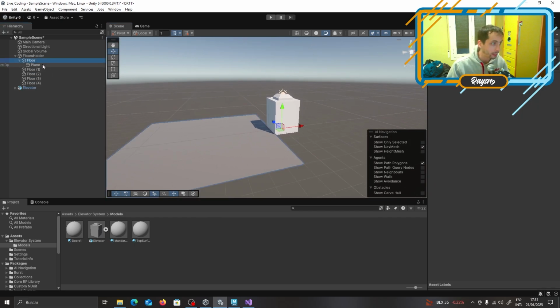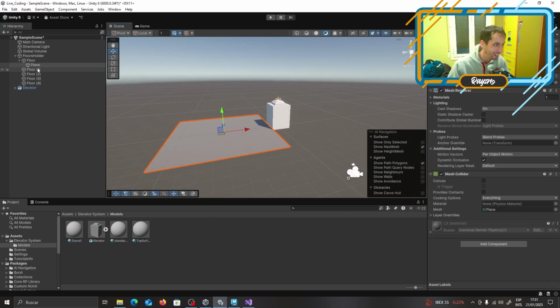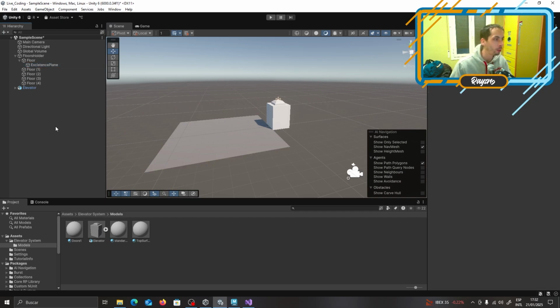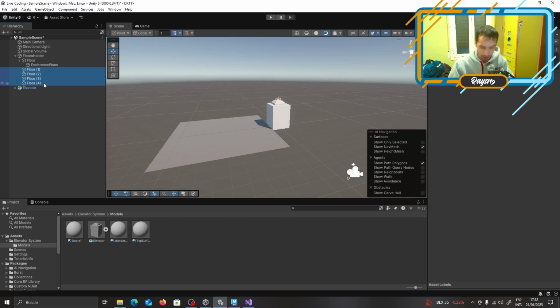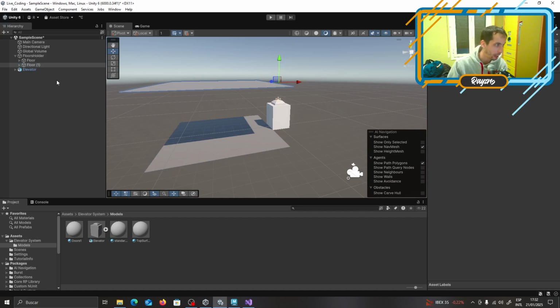So our floor has this floor. It's the existence plane. It's the plane of existence. We will basically just repeat the process we did, but now with the existence planes. So we Control D, this is at floor 5.